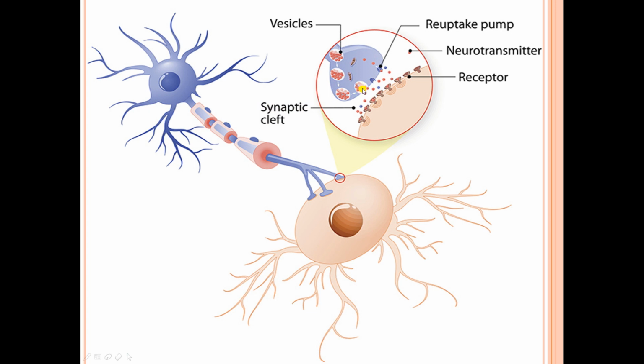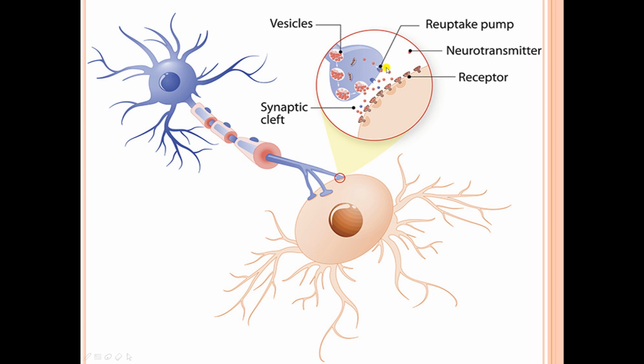Neurotransmitters are released from the packs and come into the synaptic cleft, and here they attach to their target receptors which are present on this neuron. When they bind to the receptors, they send the message to the other neuron, and upon sending the message, some enzymes present here in the synaptic cleft act on these neurotransmitters and degrade them.